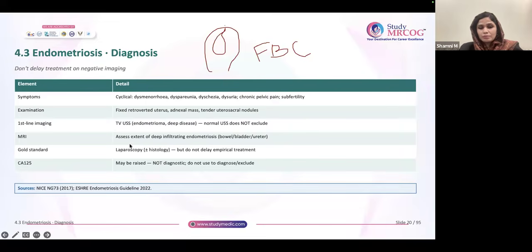It is laparoscopy, plus or minus histology. But don't delay the treatment telling I want to do laparoscopy and confirm. Don't wait for laparoscopy. You can start the treatment, and the patient will show improvement, right? You can start empirical treatment, but the gold standard is laparoscopy. First line is TVS definitely, but gold standard is always laparoscopy. What about CA125? It may be raised in endometriosis, but it's not a diagnostic tool because it's not specific. It is raised in many other conditions also.